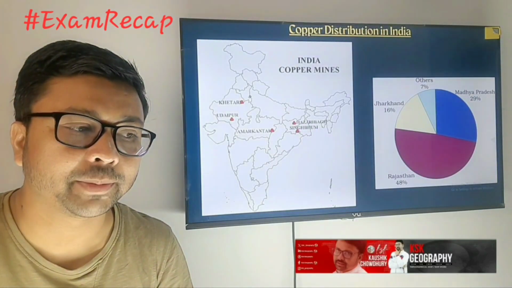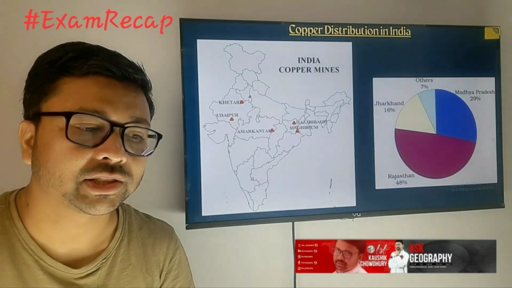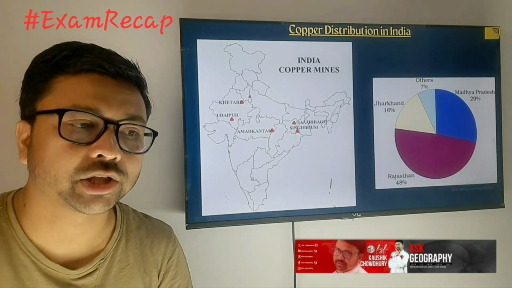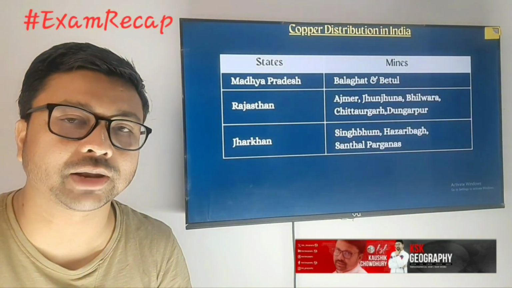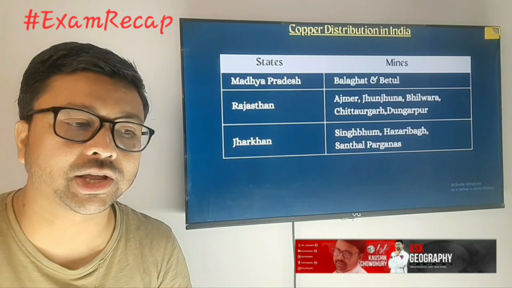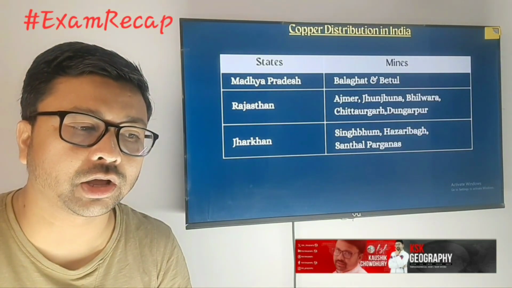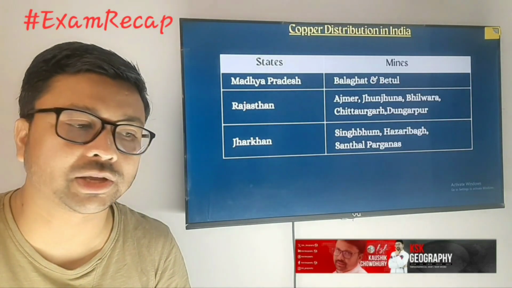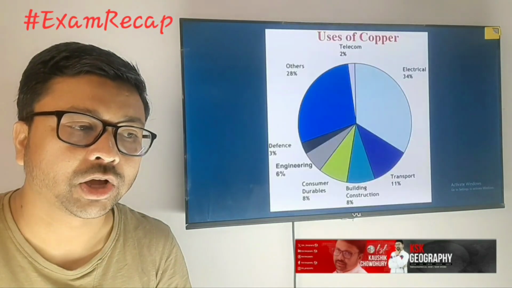Next, you need to focus on copper. Remember, copper is mainly used for the electronic industry. Here you can see the states where we are getting copper: Madhya Pradesh, Rajasthan and Jharkhand. These are the 3 important states where we are getting copper. Next, you need to focus on which are the mine fields. In Madhya Pradesh we are getting it in Balaghat and Betul. In Rajasthan we are getting it in Ajmer, Jhunjhunu, Bhilwara, Chittorgarh and Dungarpur. And in Jharkhand we are getting it in Singhbhum, Hazaribagh and Santal Pargana. So those are the places where we are getting copper.